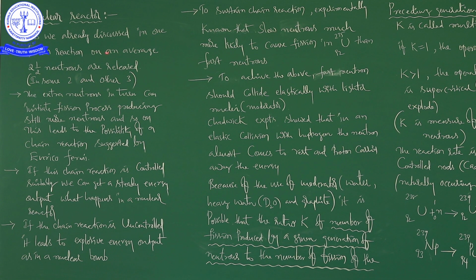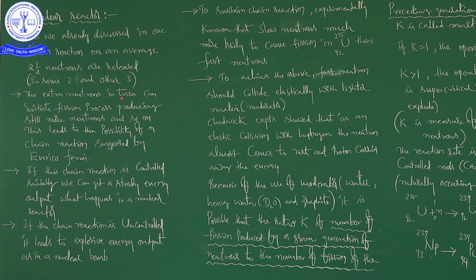So, this is the statement on an average: in one nuclear fission reaction, on an average 2.5 neutrons, because in some fission reactions it is 2 neutrons and in others it is 3. Next, why is it mentioned that the extra neutrons in turn?